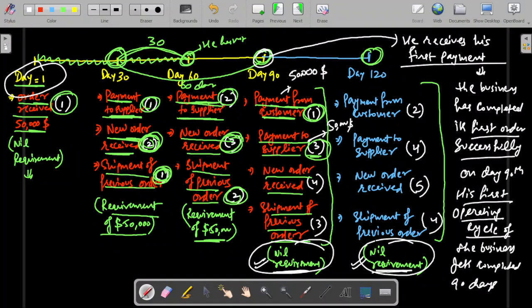So I mean to say, completion of first business cycle, first operating cycle, is always difficult for the new business, whether you are expanding an existing business or starting altogether a new business. Completion of first working cycle is always difficult.